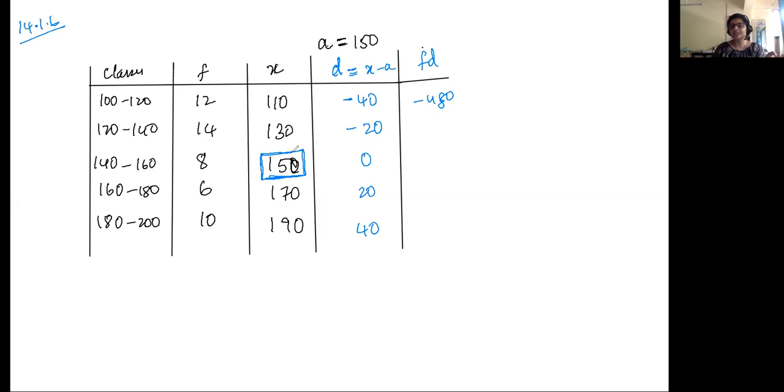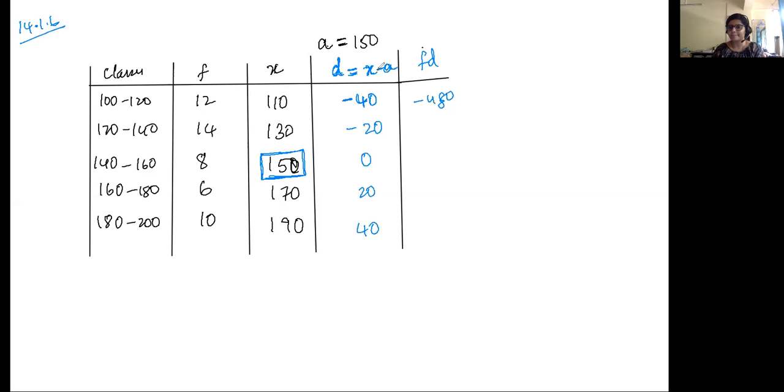After this, we see by how much each value deviates, so these are your deviations. D equals x minus A. So x1 is 110, x1 minus A will be 110 minus 150, so your first deviation is minus 40. Next, x2 minus 150. In this way you find out each one, and then finally you will find f into d.